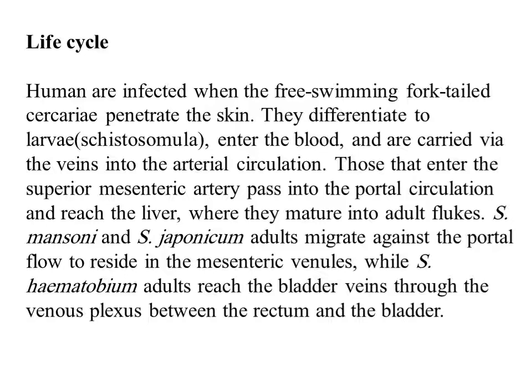Those that enter the superior mesenteric artery pass into portal circulation and reach the liver, where they mature into adult flukes, Schistosoma mansoni and japonicum. Adults migrate against the portal flow to reside in mesenteric venules, while Schistosoma haematobium adults reach the bladder veins through the venous plexus between the rectum and the bladder.